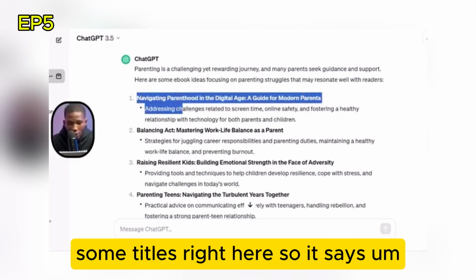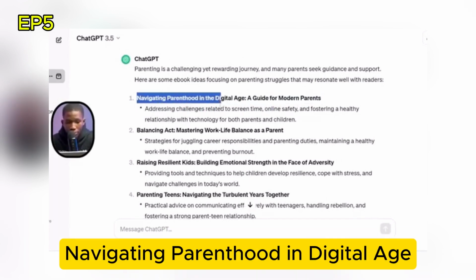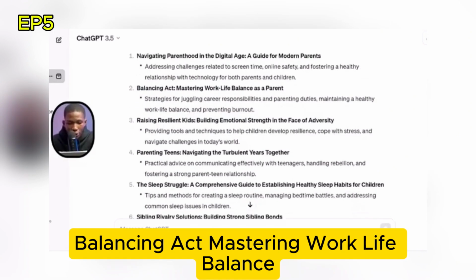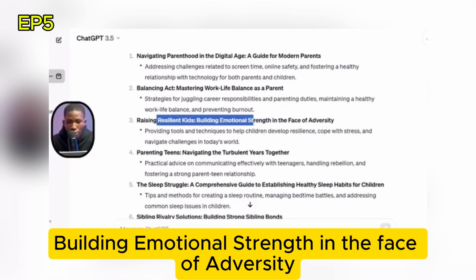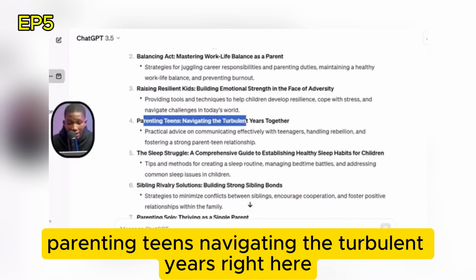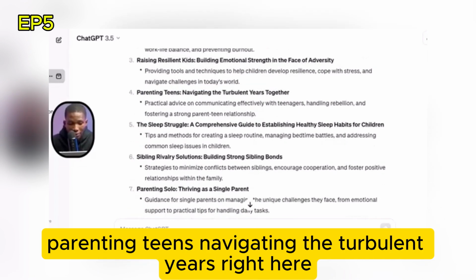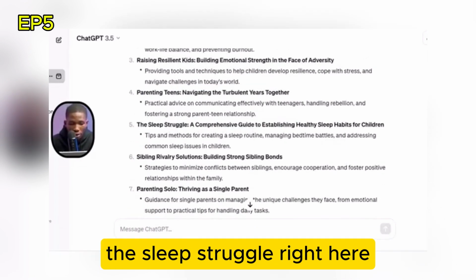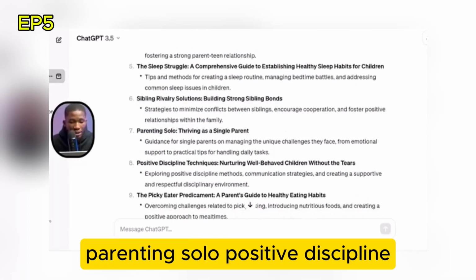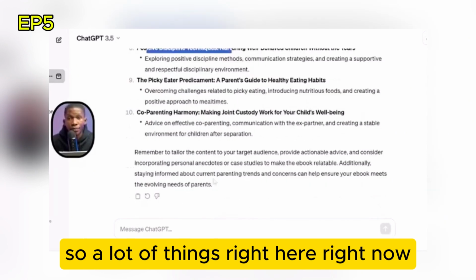It's giving me some titles: navigating parenthood in the digital age, balancing act, mastering work-life balance, raising resilient kids, building emotional strength in the face of adversity, parenting teens, navigating the turbulent years, the sleep struggle, sibling rivalry solutions, parenting solo, positive discipline. So a lot of things right now.